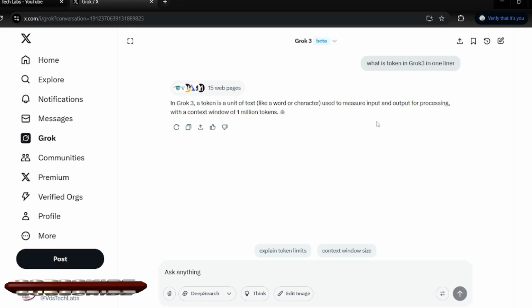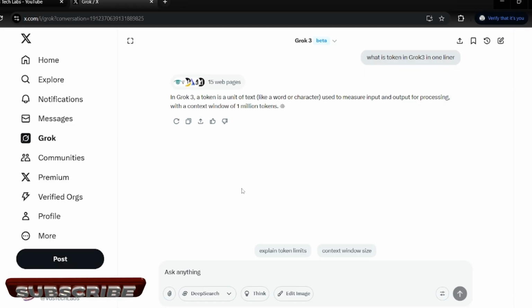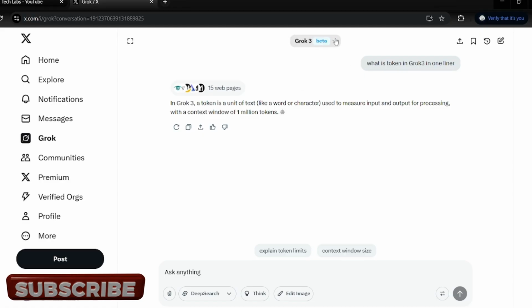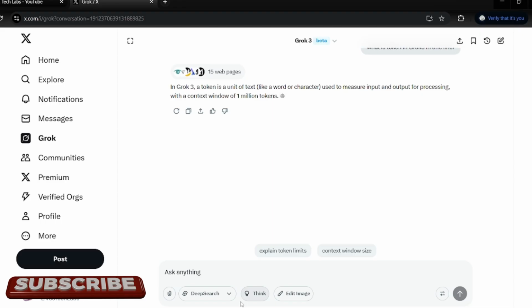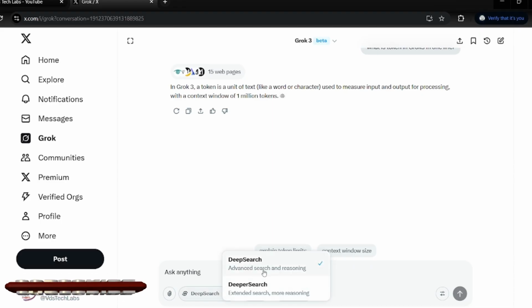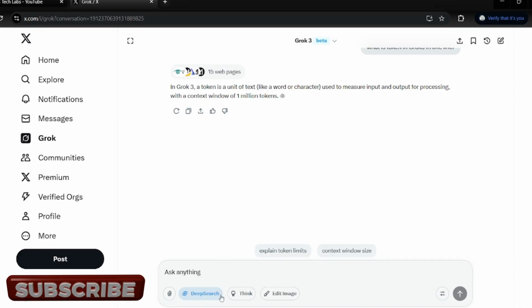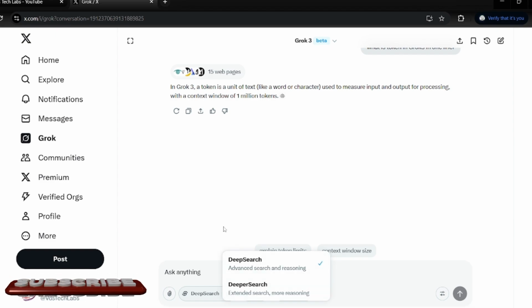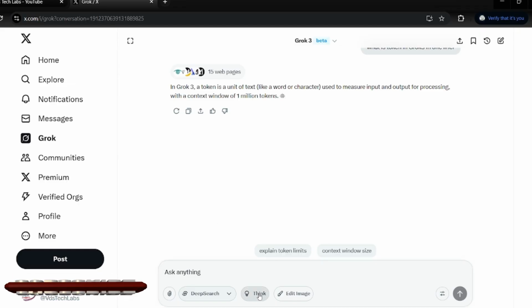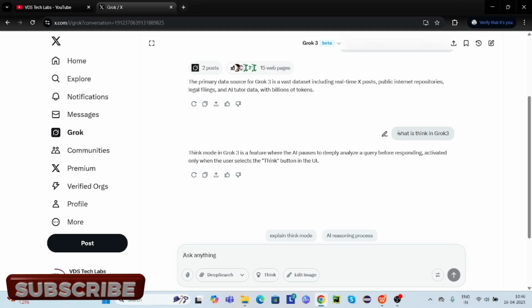Now let me go through the UI part, like how we can see the Grok 3 beta version is there, right? And now if I go here, this is the deep search mode, advanced search and reasoning. Deep search is a deeper search, extended search, more reasoning, right? Think. So what is think mode?